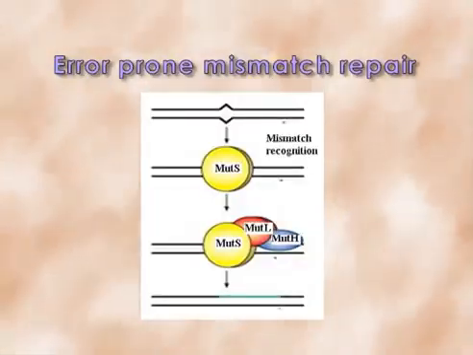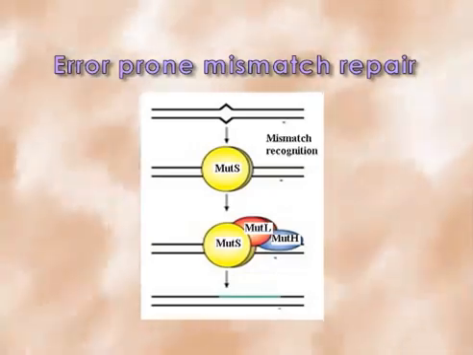Error-prone repair may be due to mismatch repair, double stranded break repair, as well as SOS repair. Mismatch repair error: when elapsed time is there, the daughter strand will be methylated along with the mother strand, so there is no way to find out which one is the daughter strand to be repaired by the mismatch repair system. And mutation in MutS, MutL, MutH also gives error-prone mismatch repair.